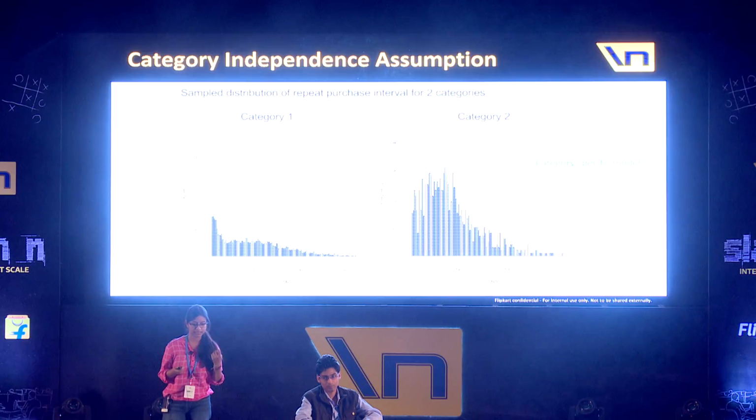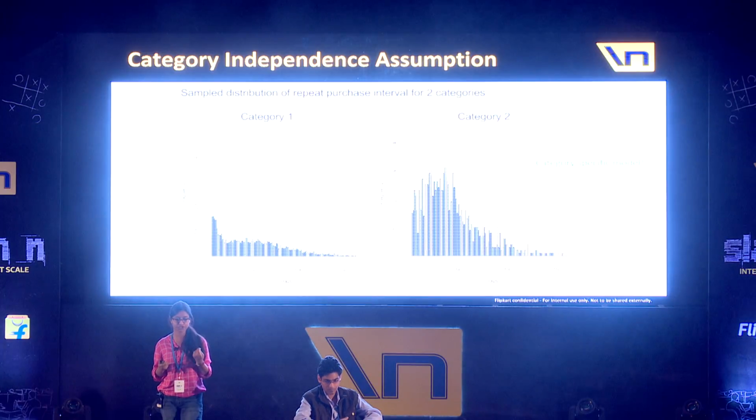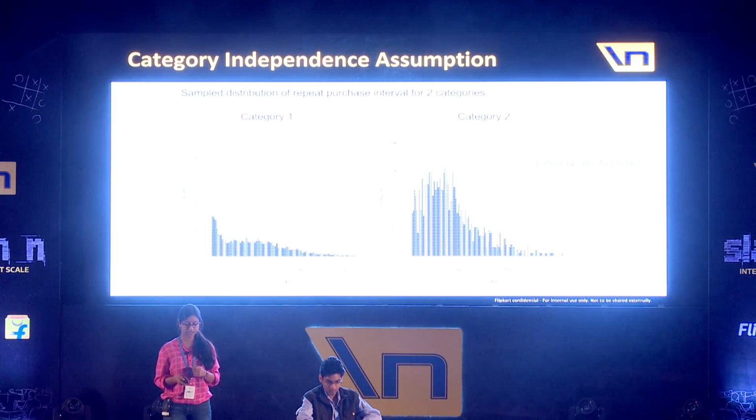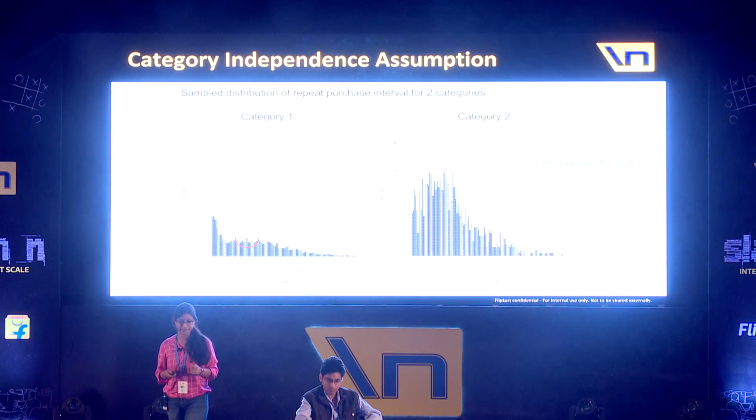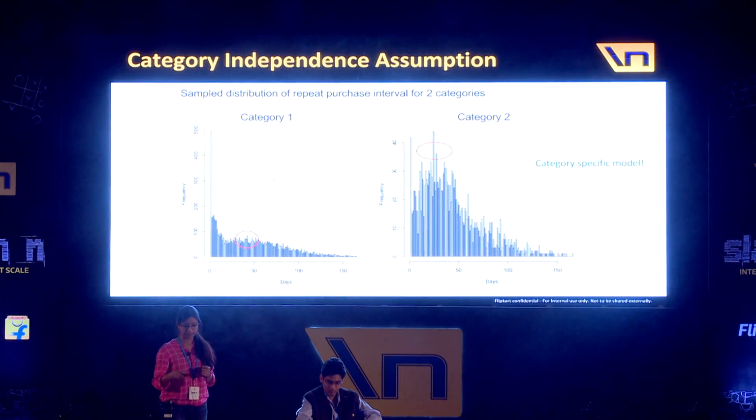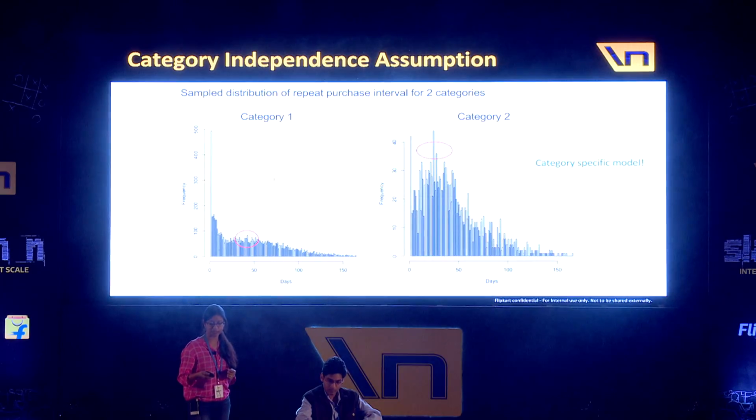So here we have shown the distribution of repeat purchase frequency for 2 categories. These are FMCG categories. So in the first category, if we ignore the first spike, you can see that there are users who are actually making the repeat purchase after 40 or 50 days, while in the second case, the users are making the purchase after around 20 to 30 days. So you can say that the data also says that the purchase interval is different for different categories.